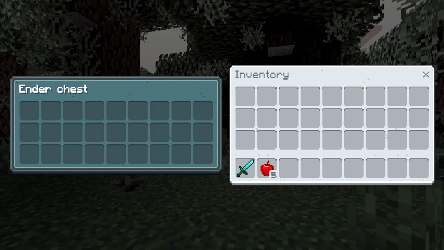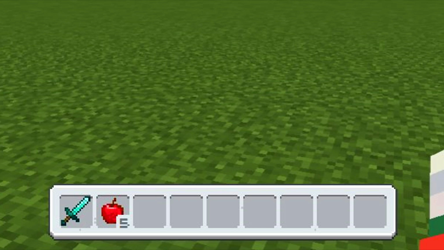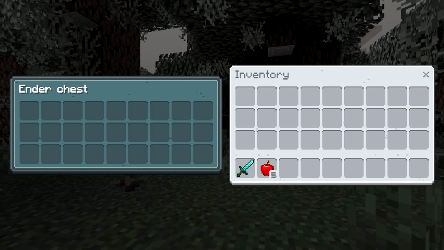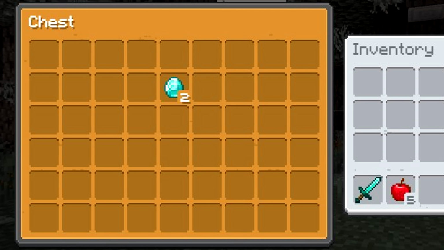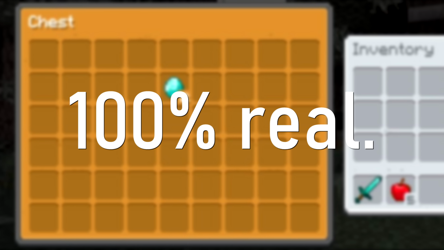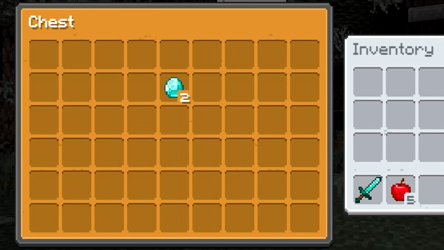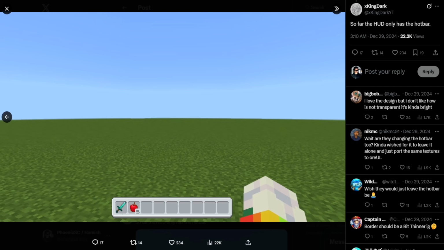I don't know if this is actually what's going to happen, but it appears to be the direction that OreUI is going. So inner chest, inventory, is also the chest and inventory. If you think these are fake, these are not fake, and we'll show you in a moment. The reason I'm talking about this is because there is an update to this. I do want to thank xKingDarkYT for sharing all of this stuff because it's not easy to deobfuscate Mojang's language sometimes.